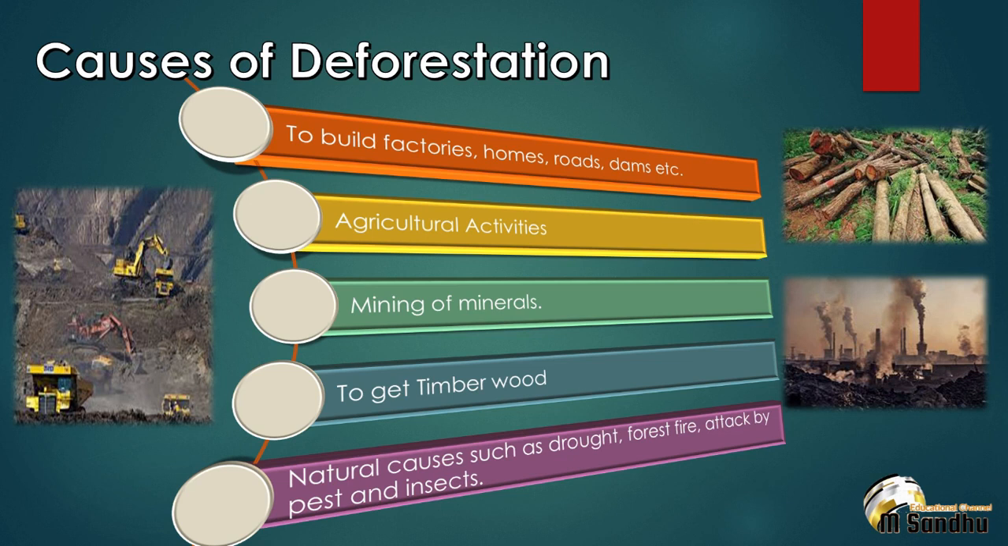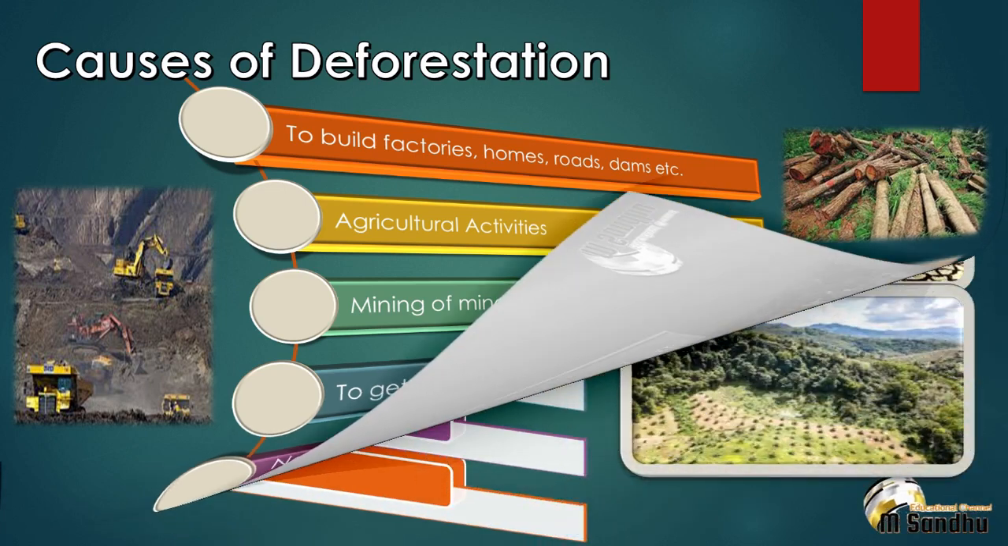Our next point is natural causes such as drought, forest fire, attack by pests and insects. Coming to forest fire, we lose a large number of trees each year due to fires in the forest in various portions worldwide. This happens due to extreme summers and winters. The fire caused by man or nature results in huge loss of forest cover. We had discussed what is deforestation and what are the causes of deforestation.